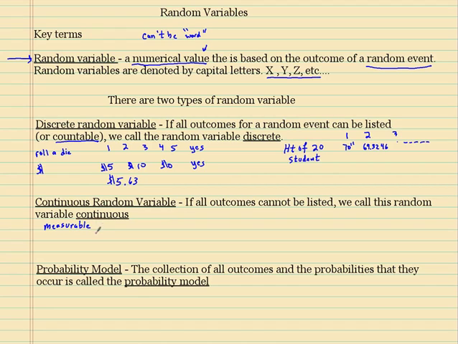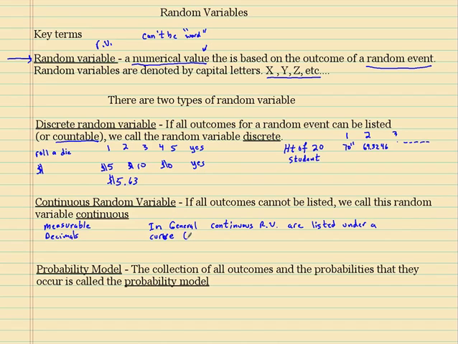Okay, things that you could measure. Okay, things with decimals, a lot of decimals. I know this doesn't really make much sense, but you'll see. And in general, this is the important part. In general, continuous random variables, and I abbreviate random variables as RV, are listed under a curve.